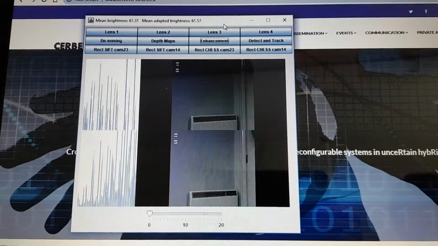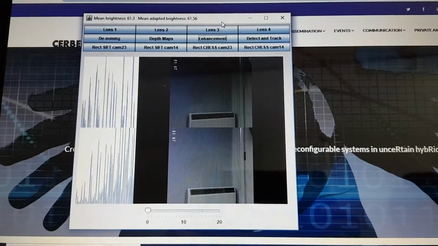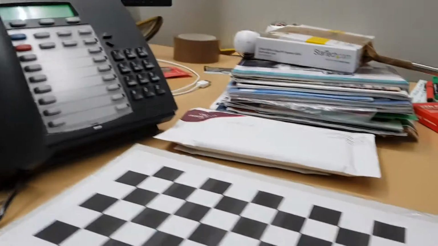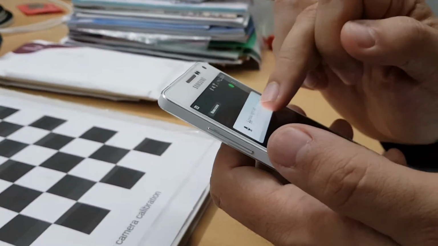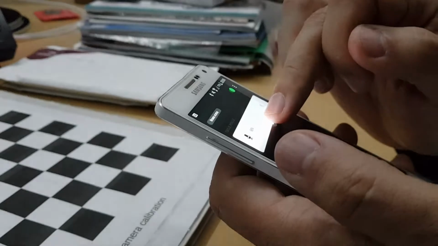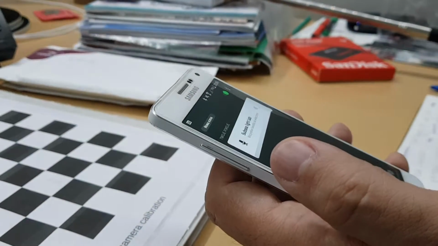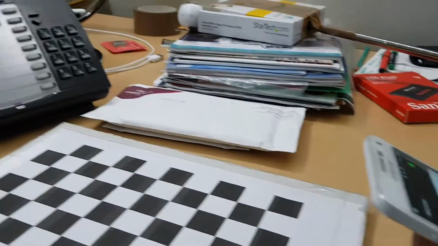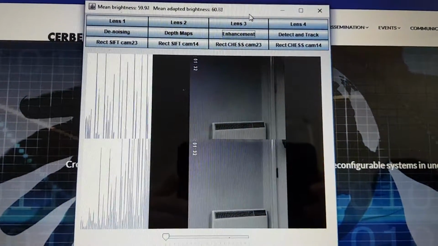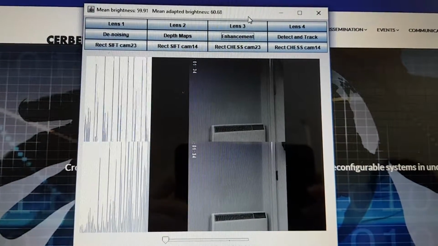I will now change the lighting conditions in the room and we'll see how this affects our mean brightness. I can control the lighting conditions in the room with this app. Let's see how different lighting conditions affect our mean brightness.